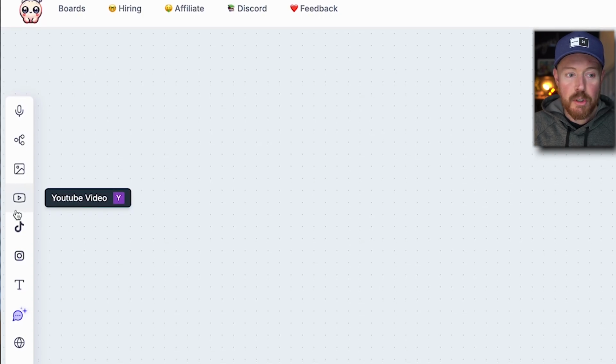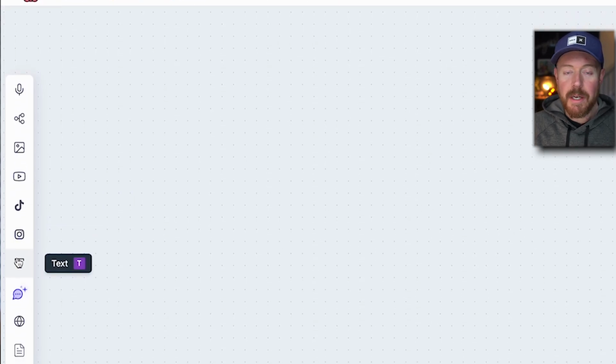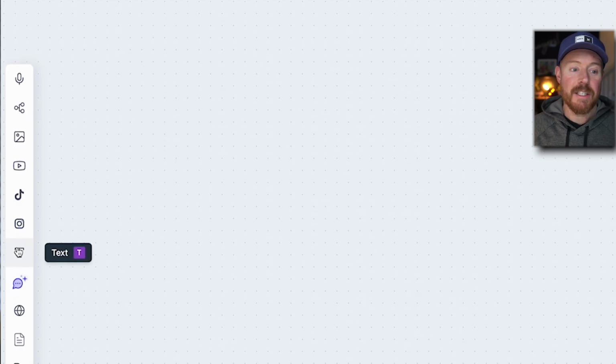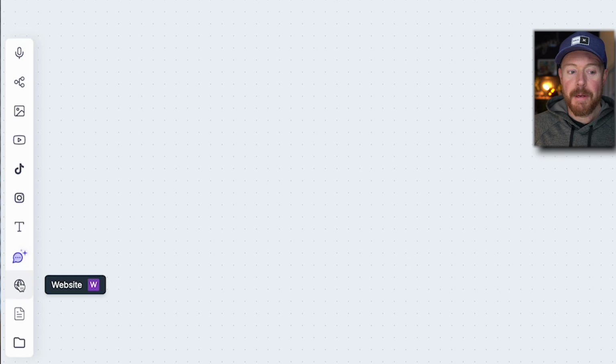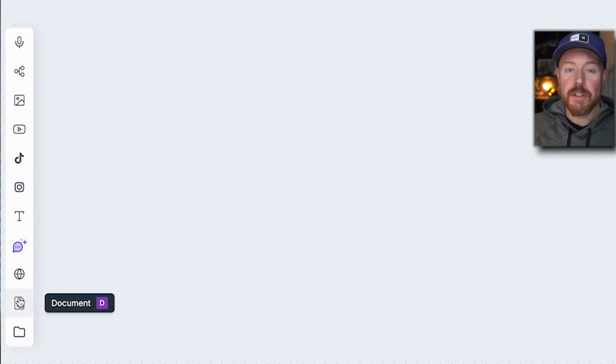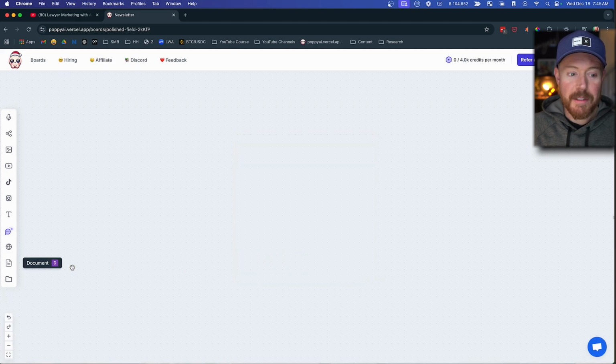You can paste in YouTube videos. You can paste in TikTok videos. You can paste in Instagram posts. You can just copy and paste text if you want to. You can put in websites and it'll pull all the information from the website. And you can also upload documents, like from Dropbox or Google Drive and things like that. And you can use all this to train a chatbot. So let me show you what I'm talking about here.